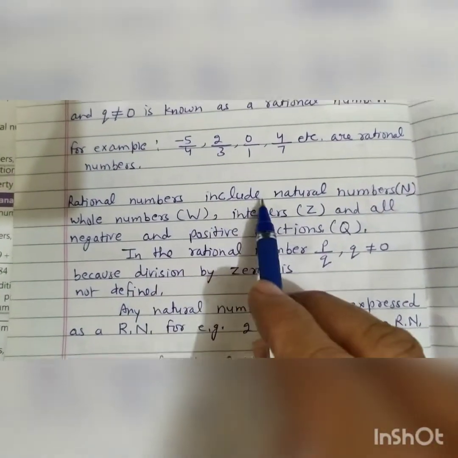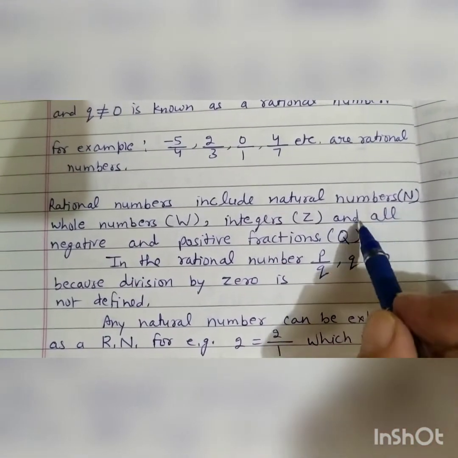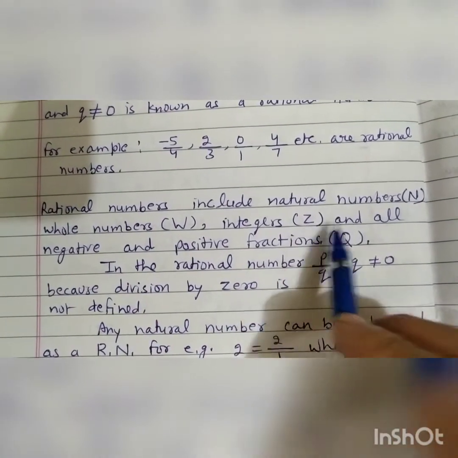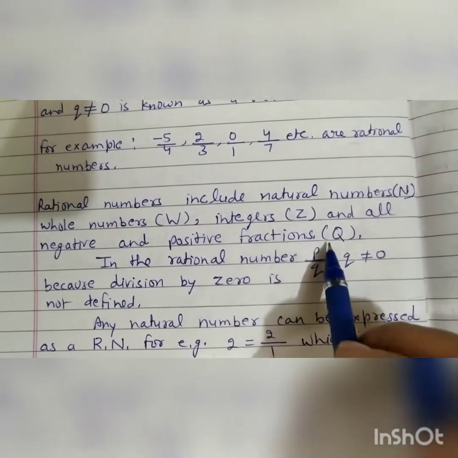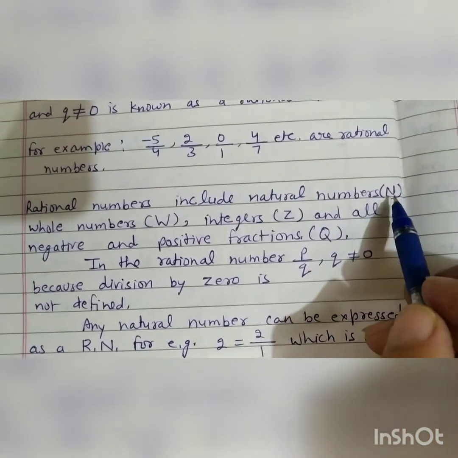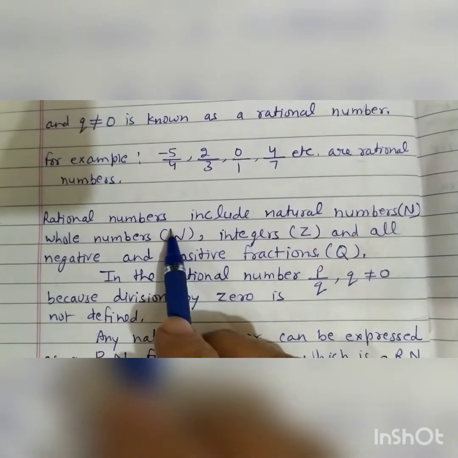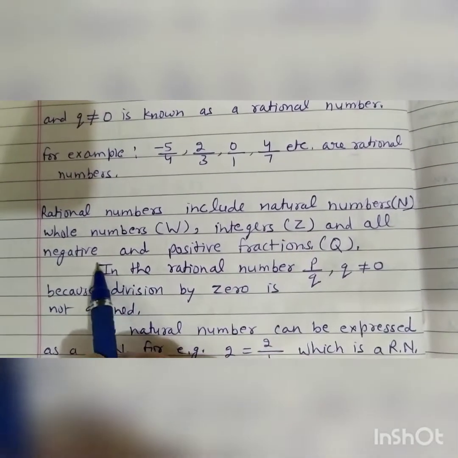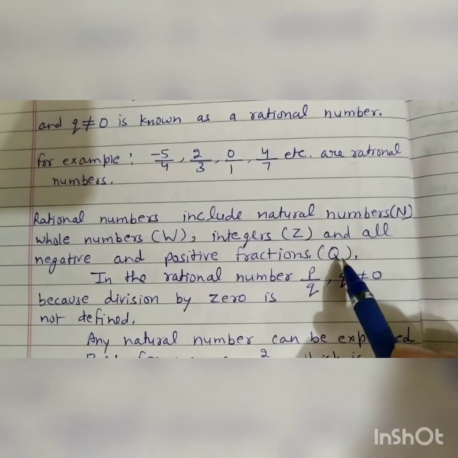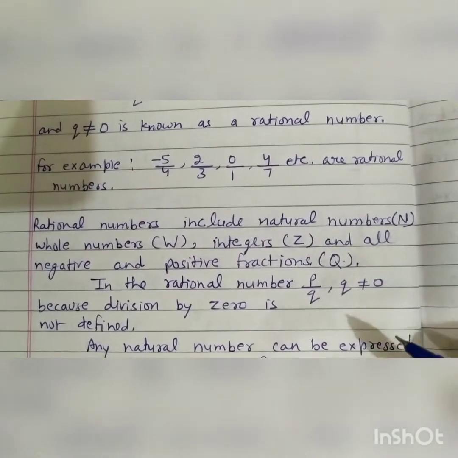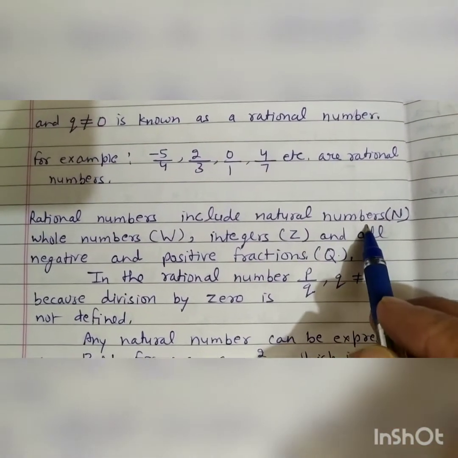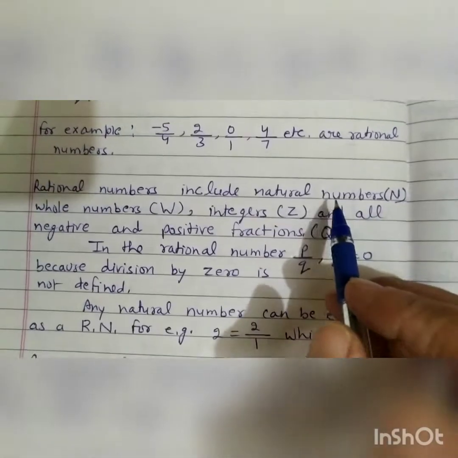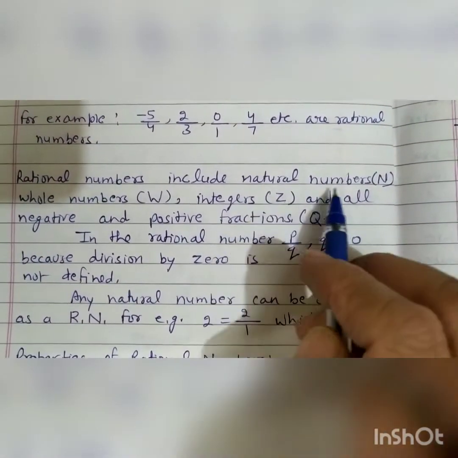Rational numbers include natural numbers, whole numbers, integers, and all negative and positive fractions. Natural numbers are denoted by capital N, whole numbers are denoted by capital W, integers are denoted by capital Z, and all negative and positive fractions are denoted by capital Q. What are natural numbers, students? All of you have studied in class 5th, 6th, 7th. Again I am revising. What are natural numbers?